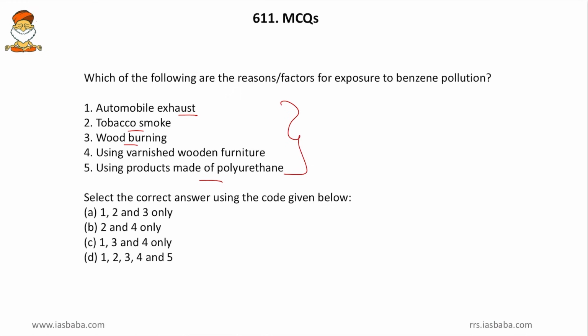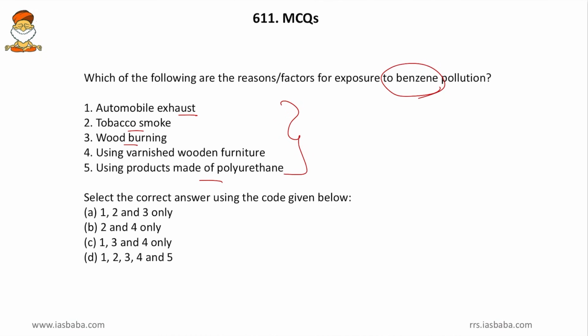First one, the technical common sense. If you take any of the smokes emitted by these things, might be the smoke of vehicles, then smoke from smoking tobacco, and then wood burning, or even the vapors of varnishes or polyurethane, it will emit one or the other carbon compounds, and benzene is a carbon compound. So we cannot say that benzene is not at all present in any of these.